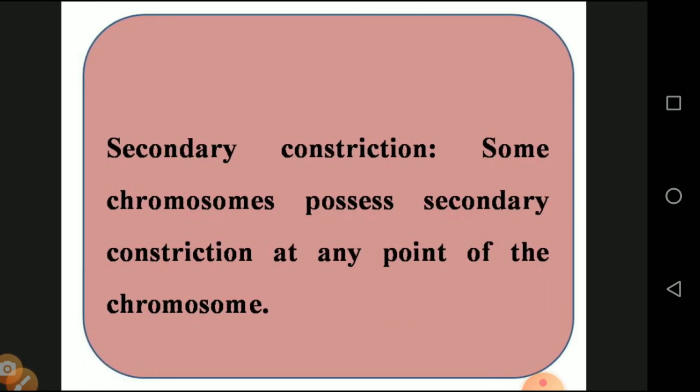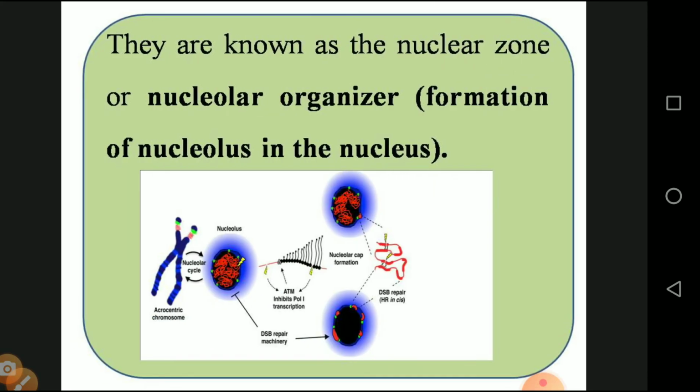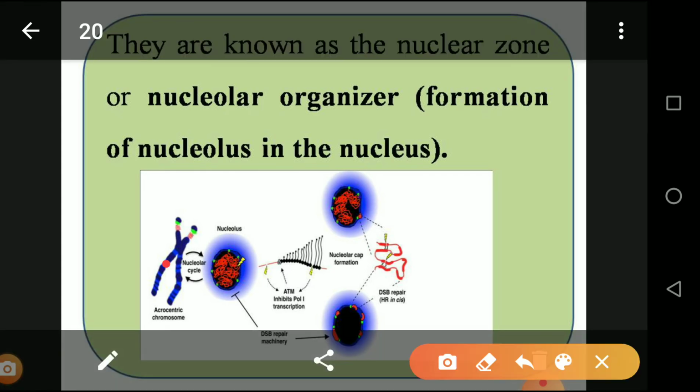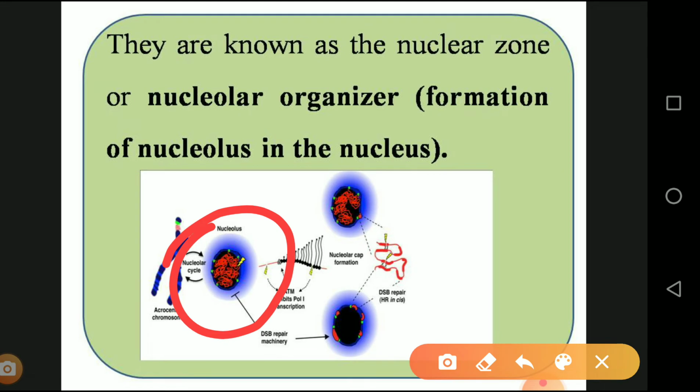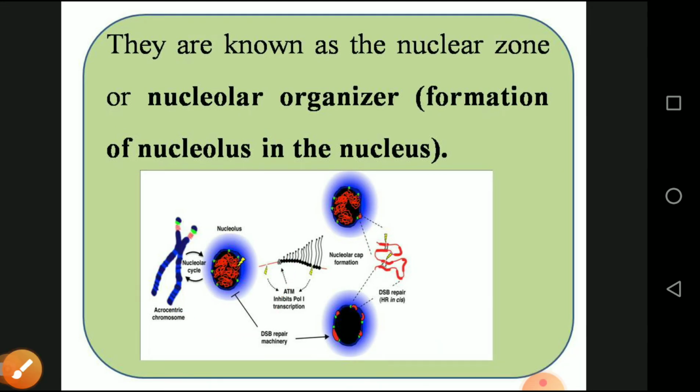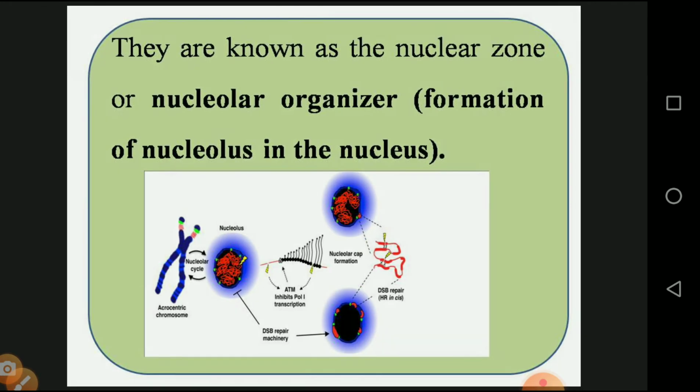Then the secondary constriction: some of the chromosomes possess a secondary constriction at any point of the chromosome, and it is known as the nucleolar zone or nucleolar organizer. See here, at any point of the chromosome it is chained together. This is the diagrammatic representation. The particular place is called the formation of the nucleolus in the nucleus, or the organizer zone.